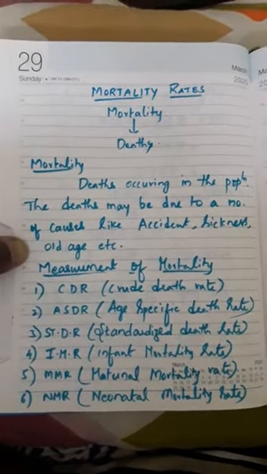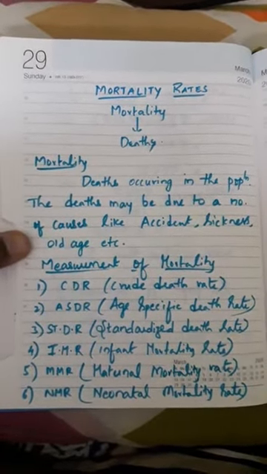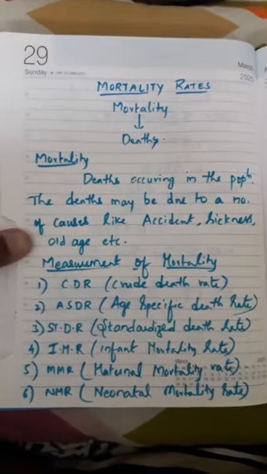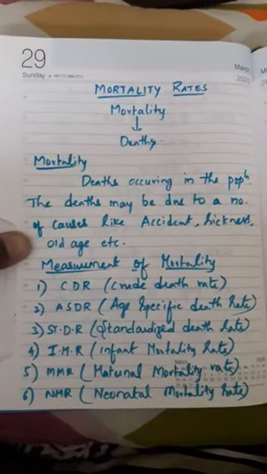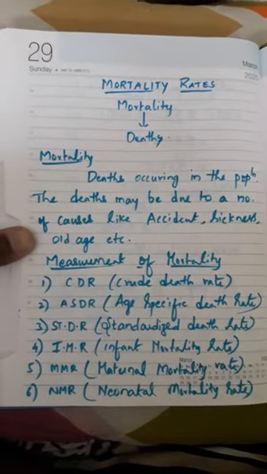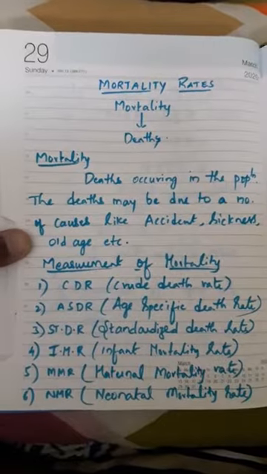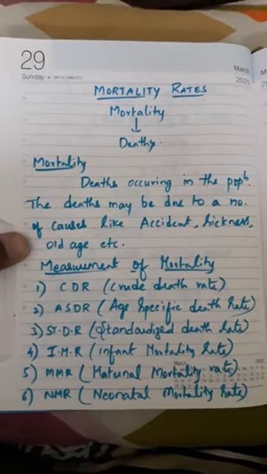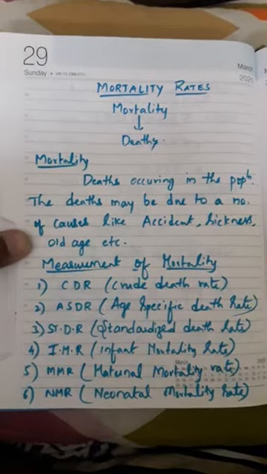Now we have to measure the mortality. Whenever I said fertility rate, we have a particular age group 15 to 49 only, the childbearing age, that we have to observe. Reproductive rate means female births, the sex of the newly born baby along with the female population, that too childbearing age.